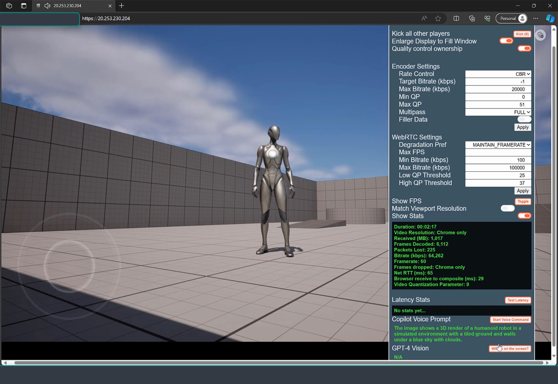The image shows a 3D render of a humanoid robot in a simulated environment with a tiled ground and walls under a blue sky with clouds.